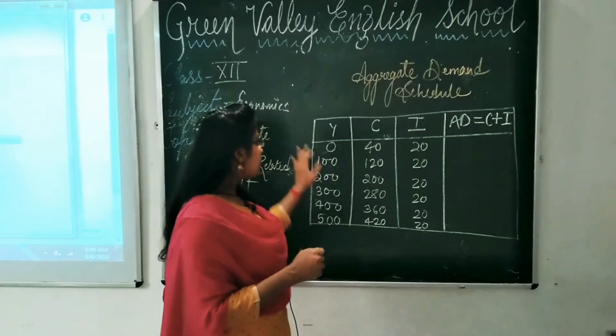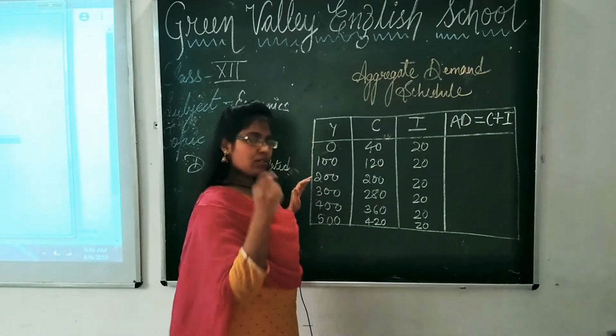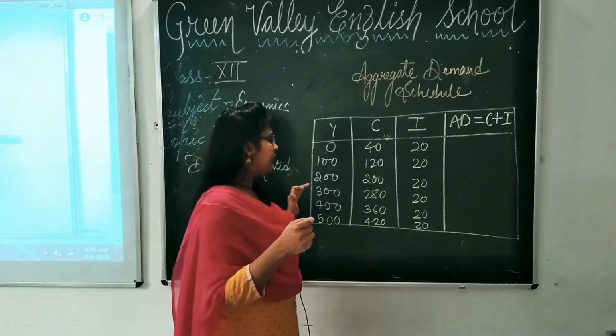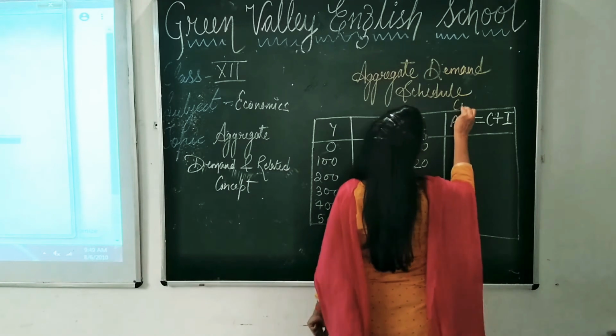So let us see. Now, earlier income was 0. Then likewise income keeps increasing: 100, 200, 300. Let us consider this value in crores.